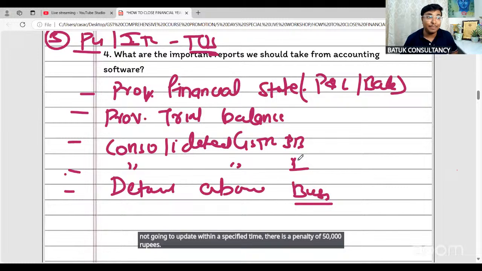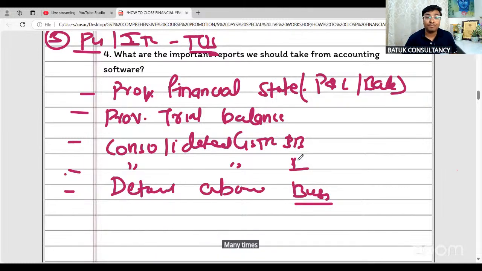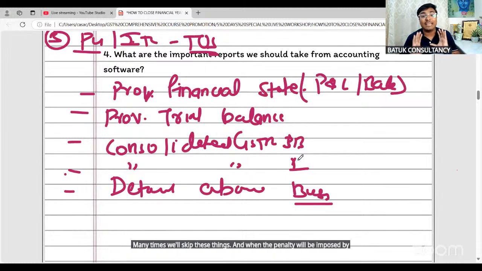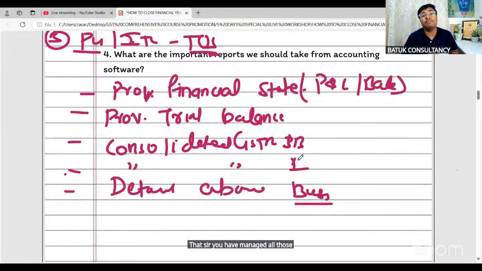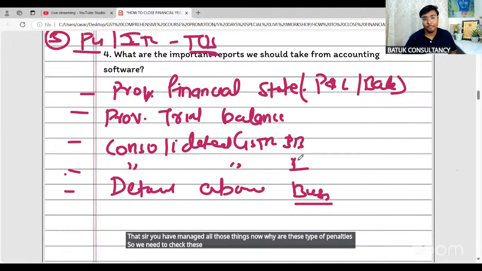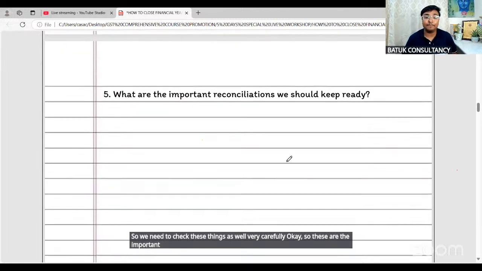And many times what happens is, we skip these things, and when the penalty is imposed by the departmental authority, at that time our client will directly come to us and say, sir, you have managed all those things, now why this type of penalties? So we need to check these things very carefully as well. Okay, so these are the important reports which we need to take care of.